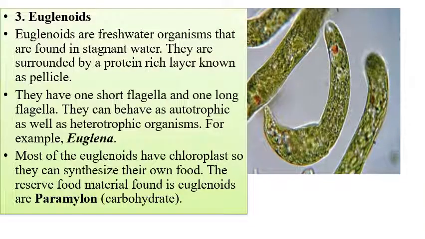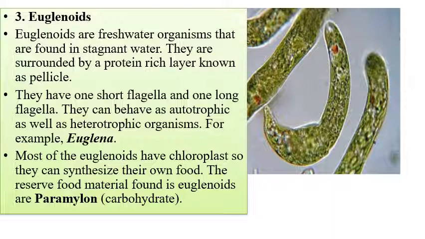Euglenoids. These euglenoids are freshwater organisms that are found in stagnant water, and they are surrounded by a protein-rich layer which is known as the pellicle. Previously you have seen the layer made up of silica, now the layer is made up of what? Pellicle. Stagnant water means water that does not show any kind of flow. It remains there for a long time.